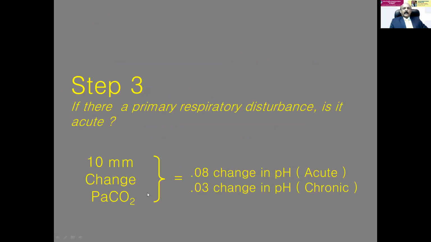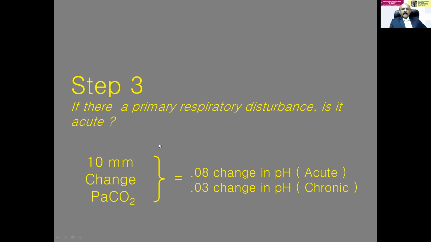That step is over. If there is a primary respiratory disturbance, then you have to find out whether that respiratory disturbance is acute or chronic. So the first two steps are easy. Now we are entering a little more complicated territory. If there is a respiratory disturbance like respiratory acidosis or respiratory alkalosis, you have to find out whether that respiratory problem is acute or chronic.